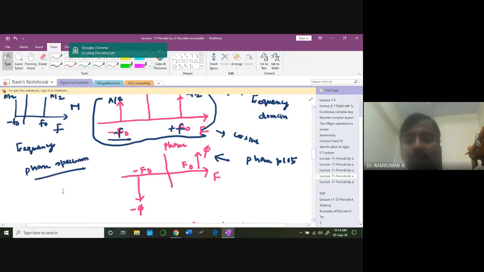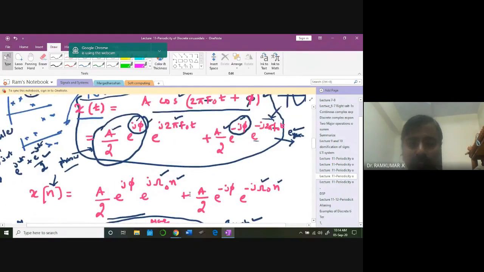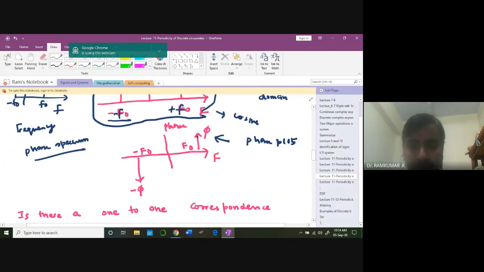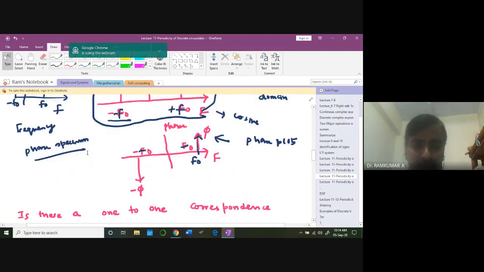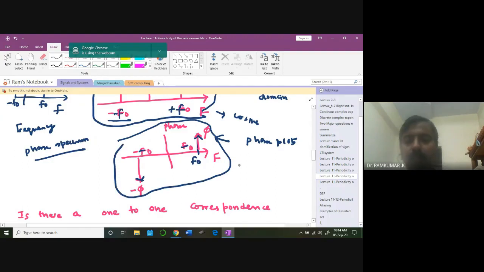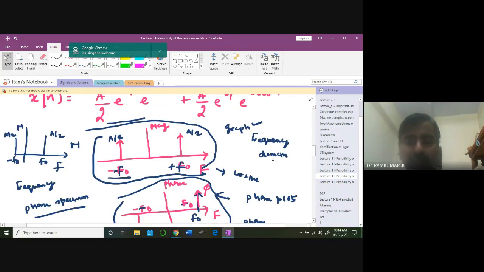In the phase spectrum, you are clearly seeing that for the first frequency, f naught, there is a phase associated that is positive pi, e power j pi. So that is represented like this, pi for this f naught. And for this minus f naught, I'm going to have minus pi here. Can you see it clearly? It's minus j pi, so that pi is going to be in the negative direction. So this is the phase spectrum of any cosine waveform. Combined, you call these two spectrums the frequency spectrum analysis of a given signal.